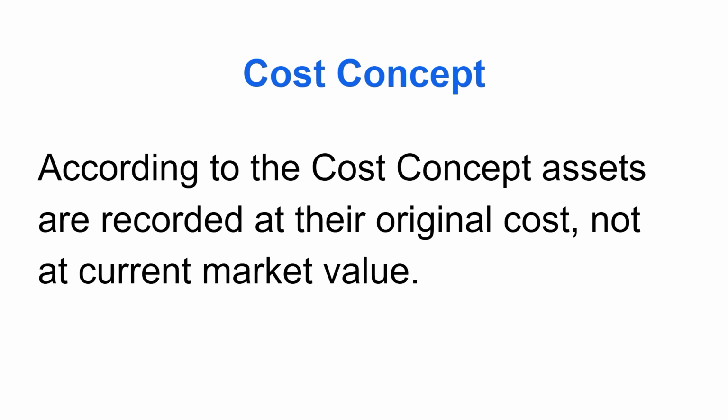Cost concept. According to cost concept, assets are recorded at their original cost, not at current market value. It means that we record the cost of the asset at the price we have purchased, not according to their current value. For example, we buy a building for rupees 10 lakh, and in future if the cost increases to 15 lakhs, we still record the cost of the building as 10 lakh in our books because it is the cost that we have purchased the building.